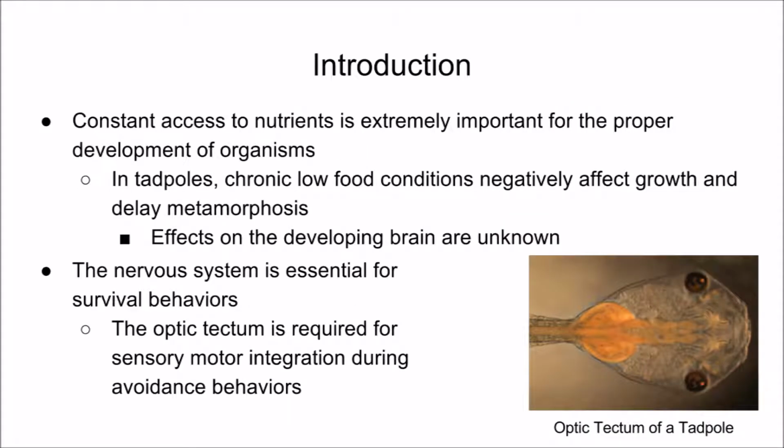This study is important because the effects of nutrient restriction on brain development are currently unknown. This study set out to determine these effects in tadpoles. The optic tectum was the main portion of the brain studied during this experiment. The results from this study allow us to use tadpoles as a model organism for the effect of nutrient restriction on brain development. This can then be more widely applied to other organisms.